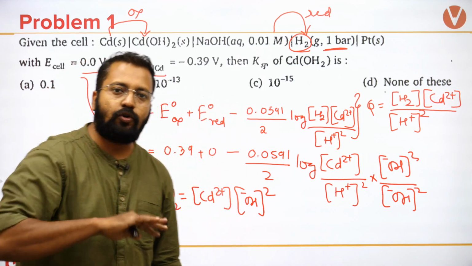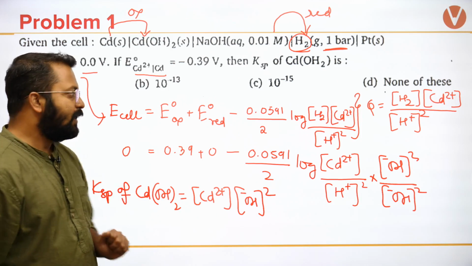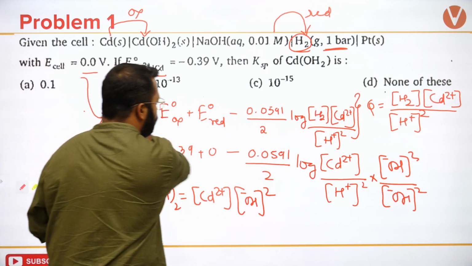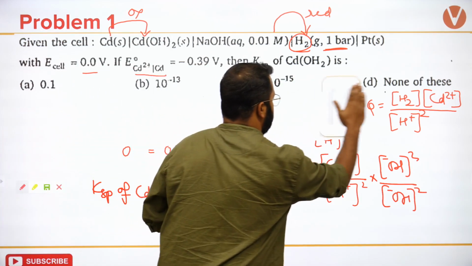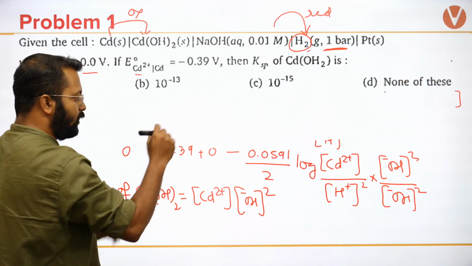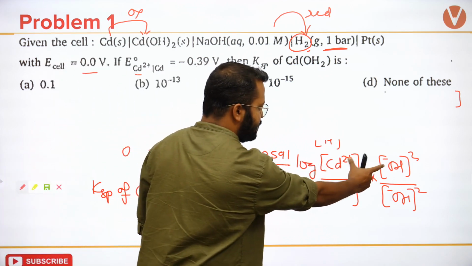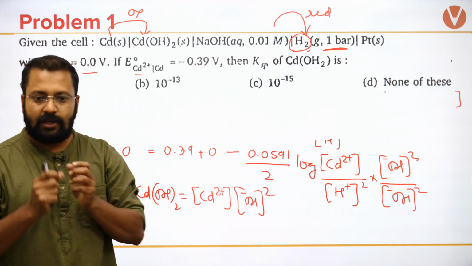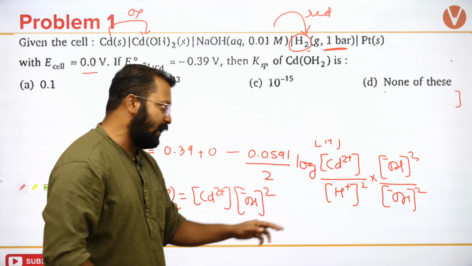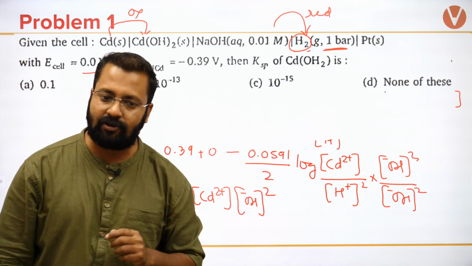न्यूमरेटर एंड डिनोमिनेटर दोनों में OH माइनस स्क्वायर से मल्टीप्लाई एंड डिवाइड कर देते हैं. ठीक है, इससे मुझे मिलेगा क्या? Okay, what will I obtain over here? Now in this expression, the numerator will become KSP, and what is H+ ion concentration times OH minus ion concentration?